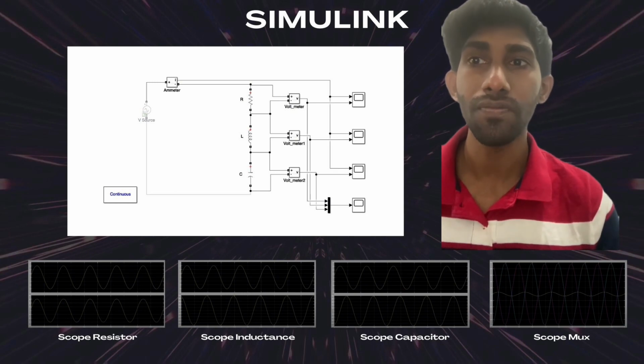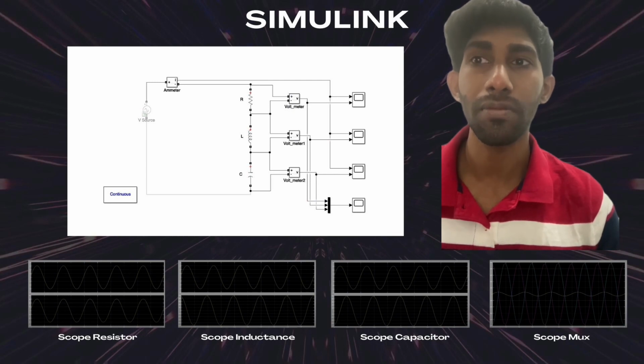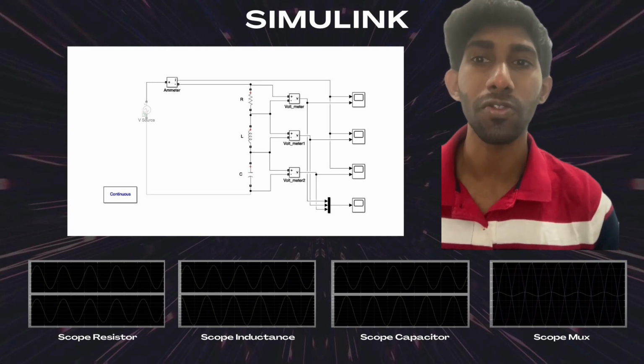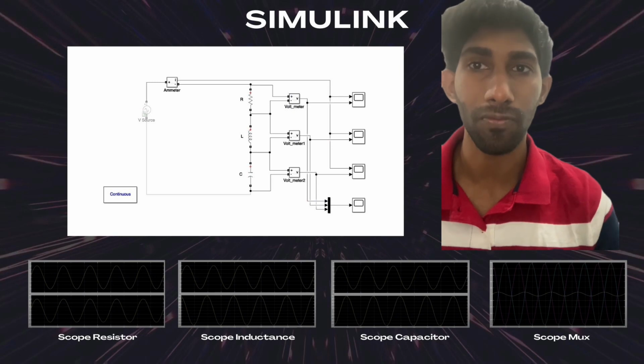For the voltmeters, we connected the first voltmeter to the resistor, the second to the inductance, and finally the third to the capacitor. And the outputs of the voltmeters are connected to the MUX, and the output of the MUX is connected to scope 4.